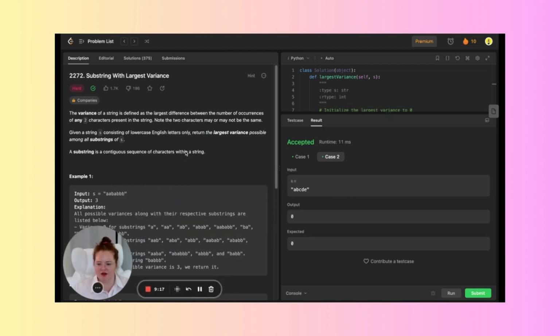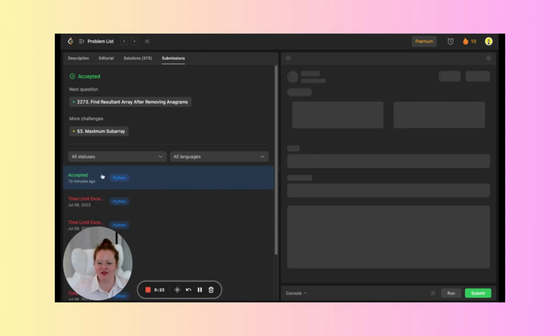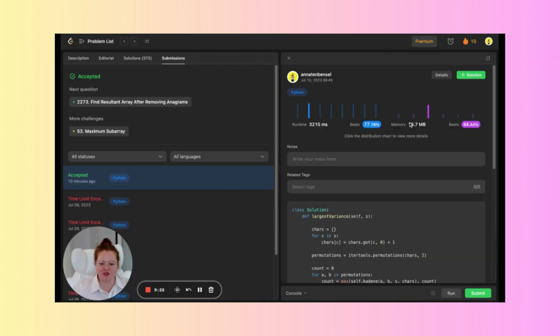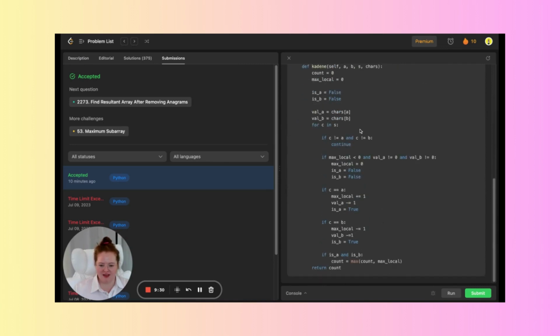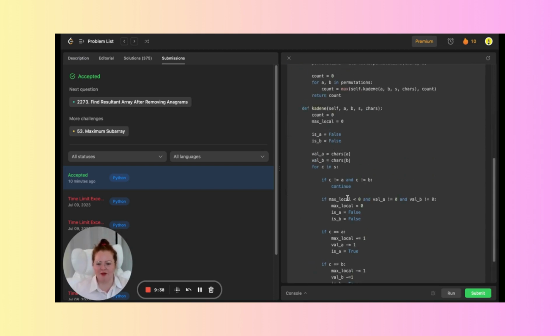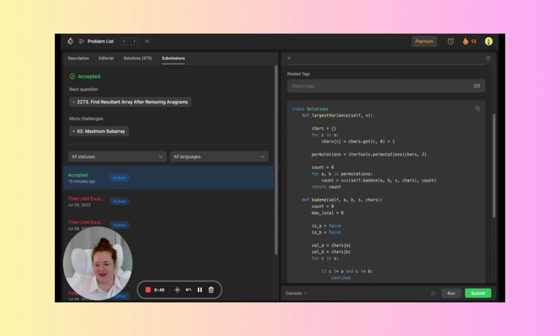So when I spent time trying to optimize it, and then going to YouTube to help me figure out a solution, this was the one that stuck out to me the most because it makes sense, even though it feels like a little kind of beating around the bush, but I learned a lot about this Kadane algorithm.